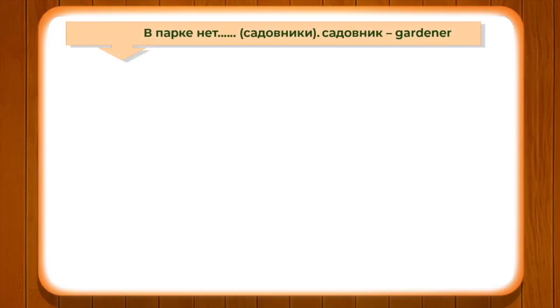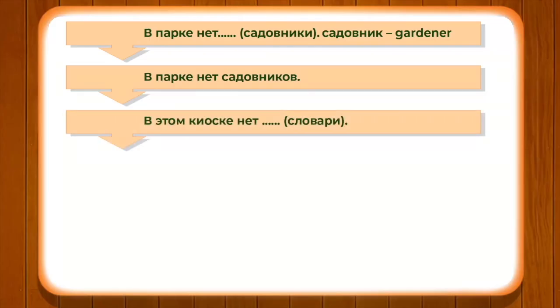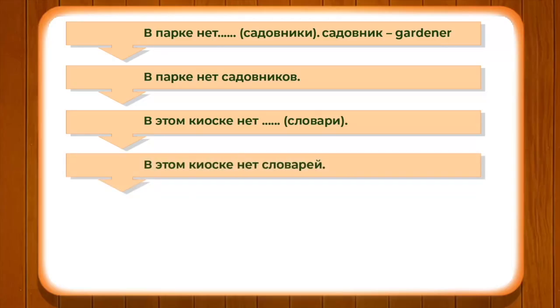Please pay attention to the model: в парке нет садовников. Садовник, which means gardener, changes into в парке нет садовников, because in nominative садовники is the plural of садовник, which means gardener, and it changes when we put negation: нет садовников. The second one is в киоске нет словарей. Словари means dictionaries, so it would be нет словарей.